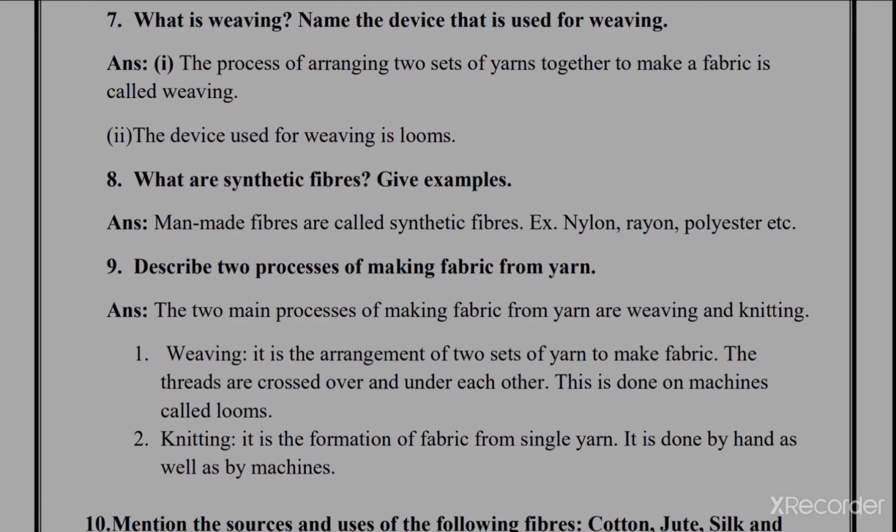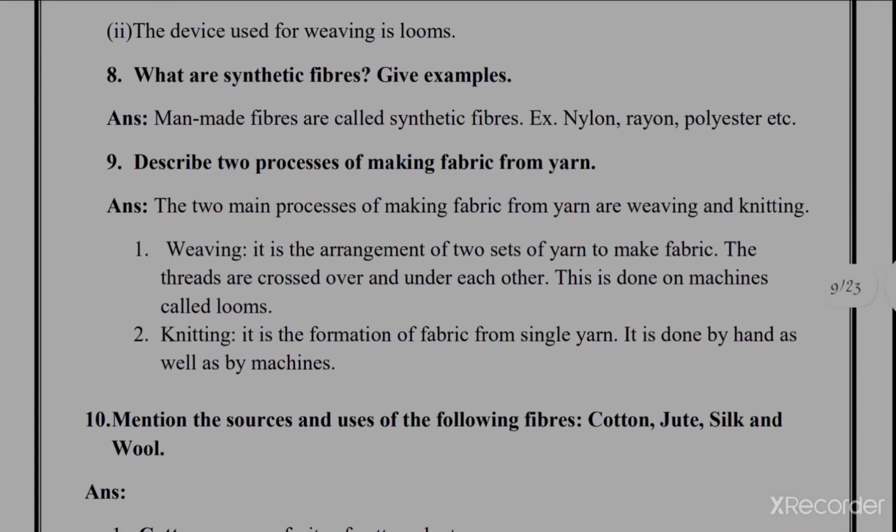Next question, 7th question is what is weaving? Name the device that is used for weaving. So the definition of weaving is 1 mark, and the device name is the 2nd mark, 2 marks. Weaving means the process of making fabric by combining 2 sets of yarn together. The device used for the weaving process is looms. Over here we will just write looms, because looms has 2 types, hand looms and power looms. So better to write just looms.